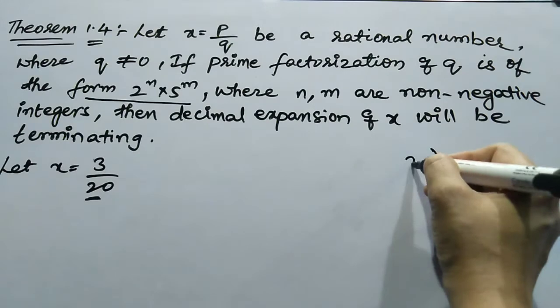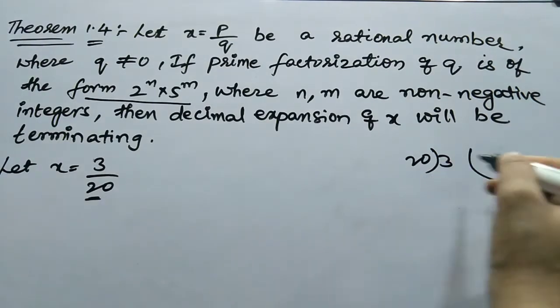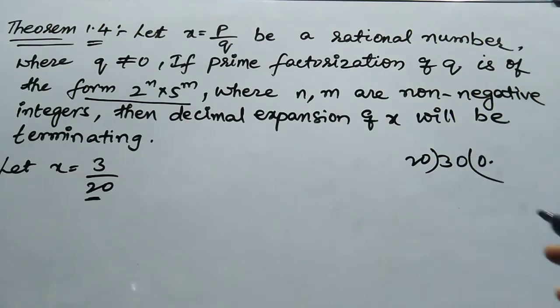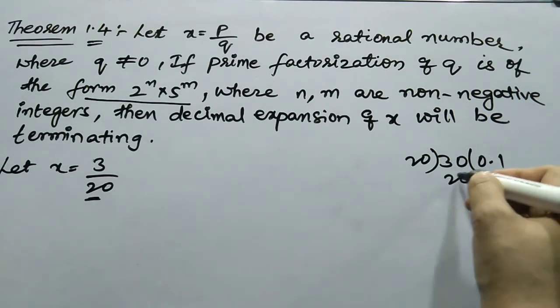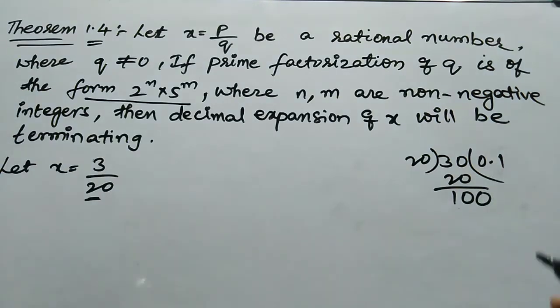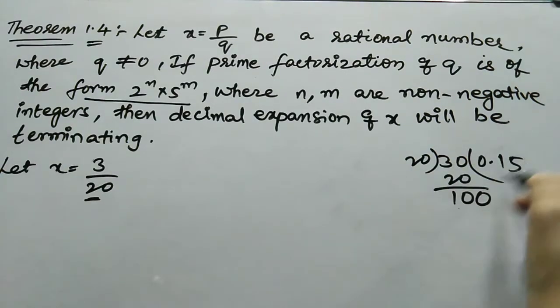If you are using the division process, 3 is divided by 20. 0. will come. 2 times 10 is 20. What is the remainder? 10. Decimal is there, so you add one more 0. 2 fives are 100.